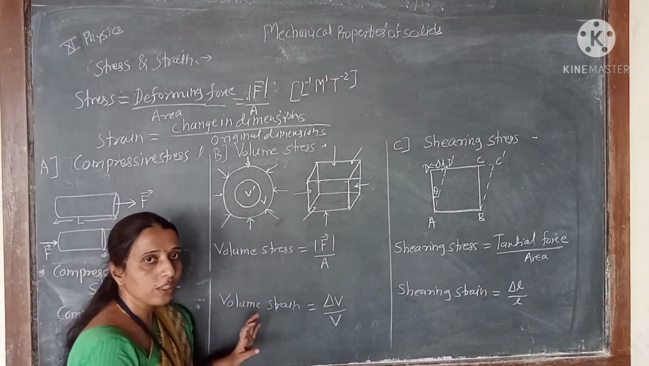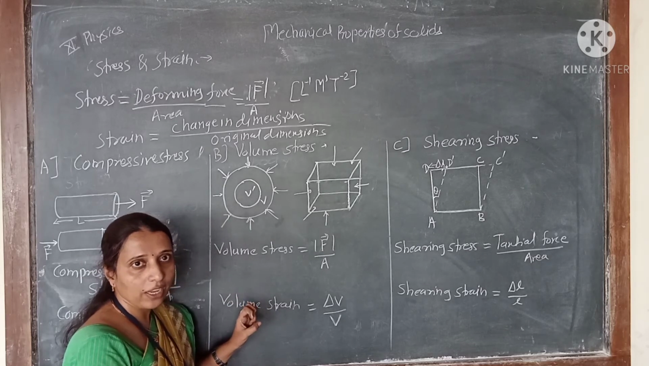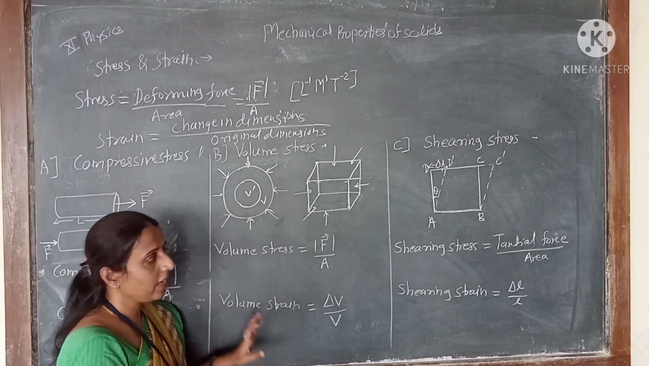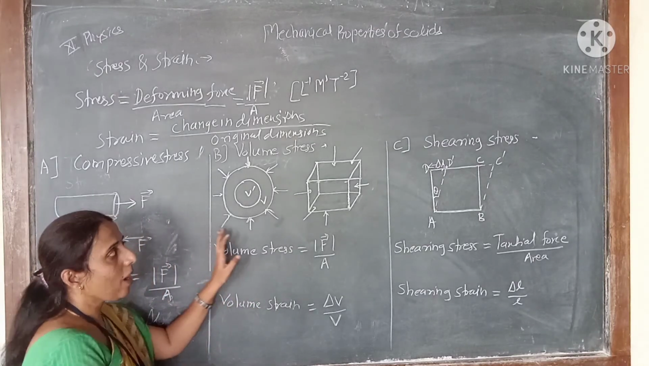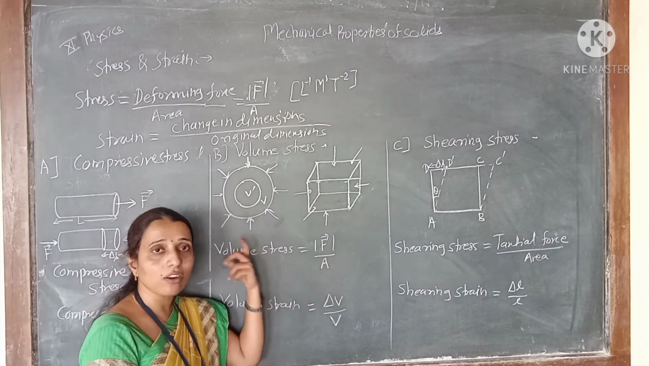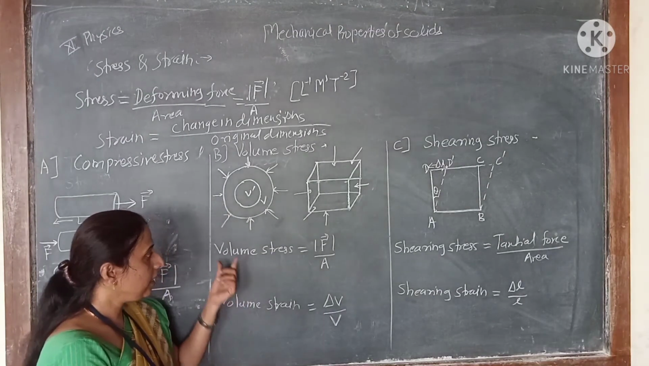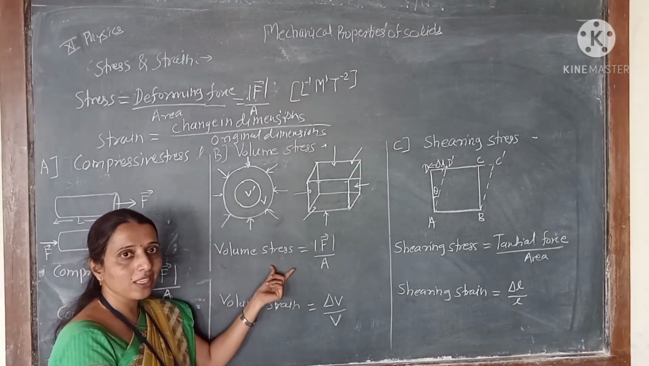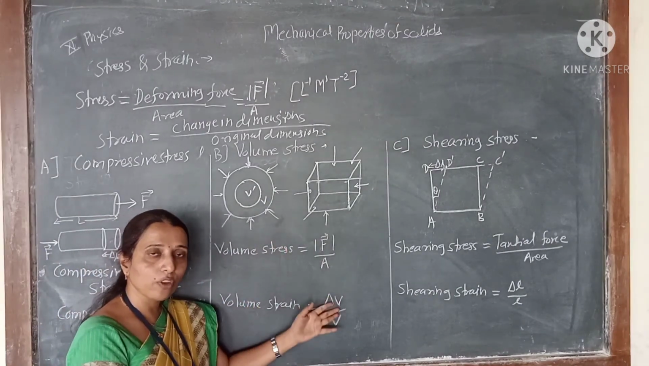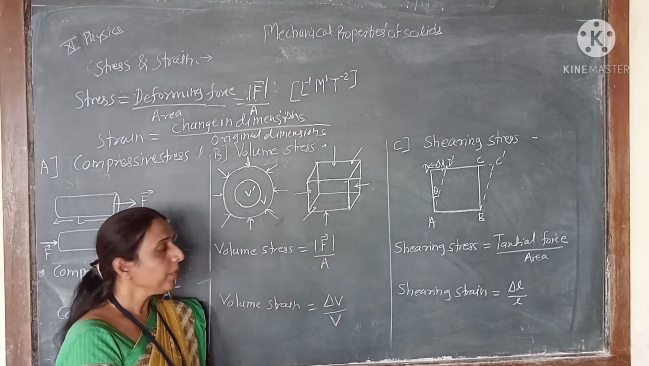Okay, volume stress means there is a volume change, a change in size, but the shape remains the same. Then if the applied force is considered as F, and the area of that sphere or the cube is considered A, then in that case volume stress is the ratio of deforming force per unit area. Here we take the magnitude of force F upon area A.